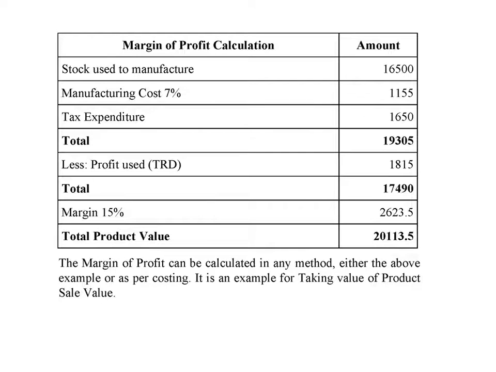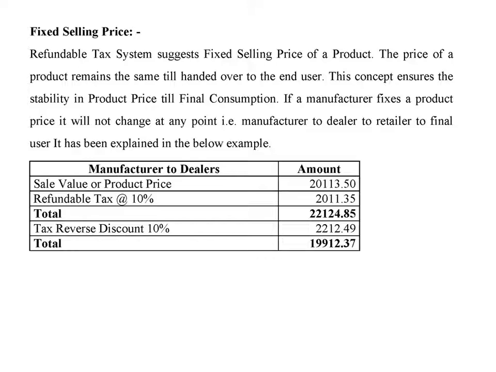Margin of profit calculation. Stock used to manufacture 16,500. Manufacturing cost 7%: 1,155. Tax expenditure 1,650. Total 19,305. Less: profit used TRD 1,815. Total 17,490. Margin 15%: 2,623.50. Total product value 20,113.50. Fixed selling price. The refundable tax system suggests a fixed selling price of a product.